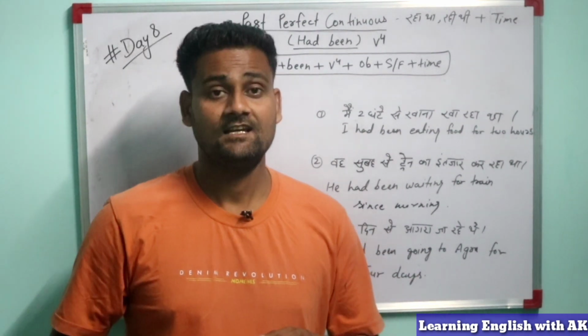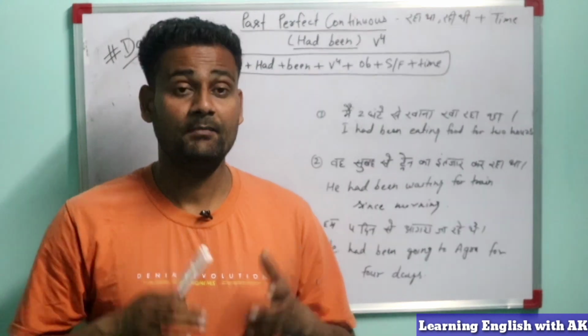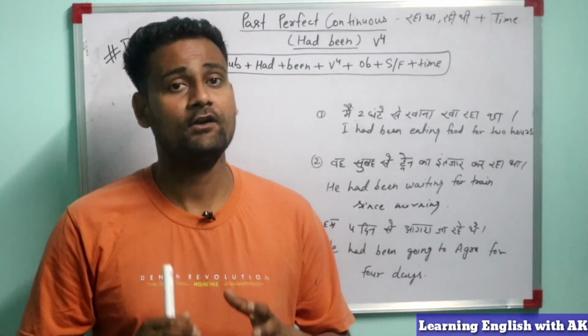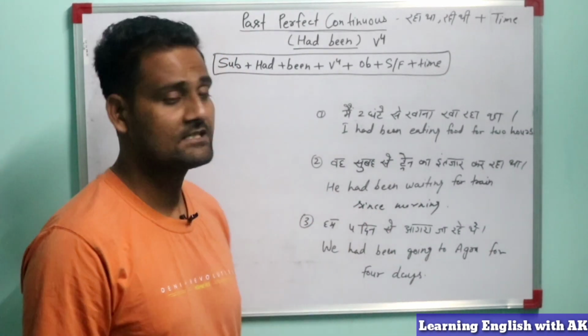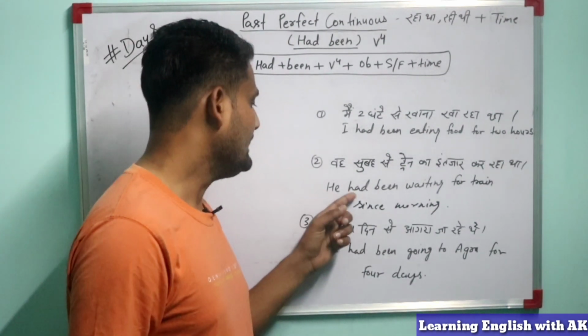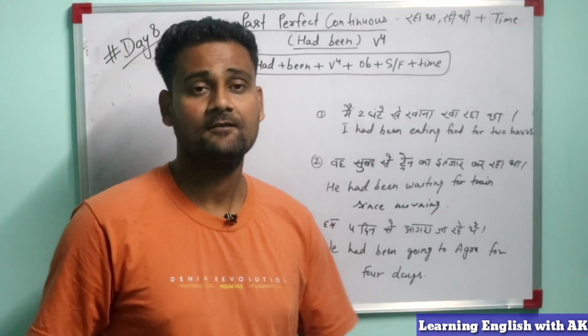So guys, for morning we will use since. Why? Because morning is the definite time. Everyone knows when morning happens. So we will use since. So how did we make this sentence? He had been waiting for train since morning.